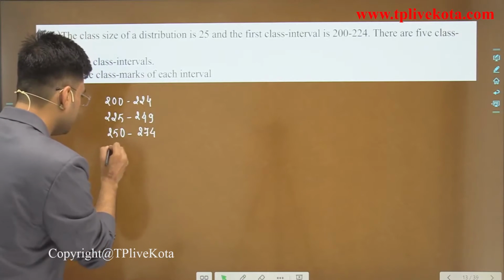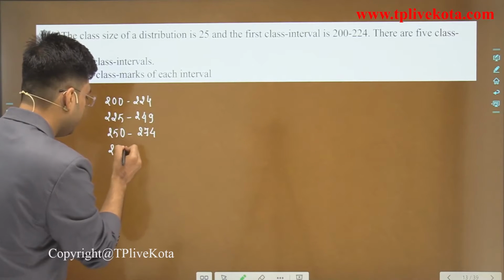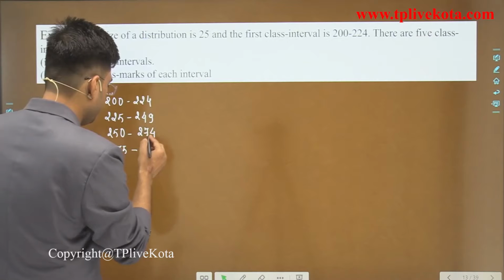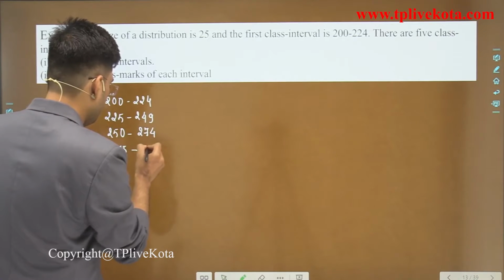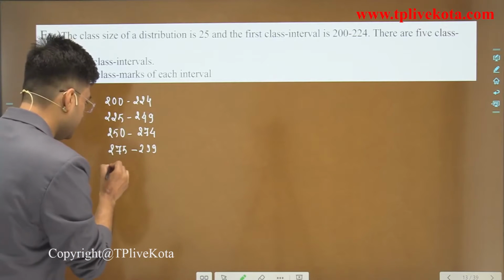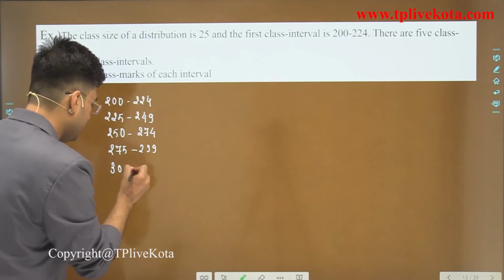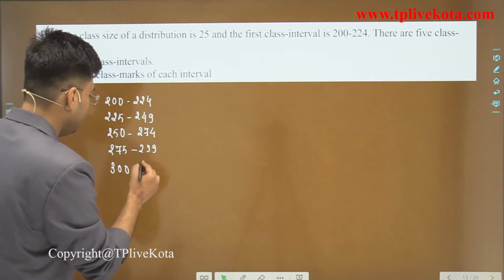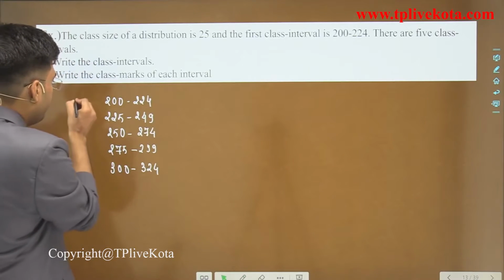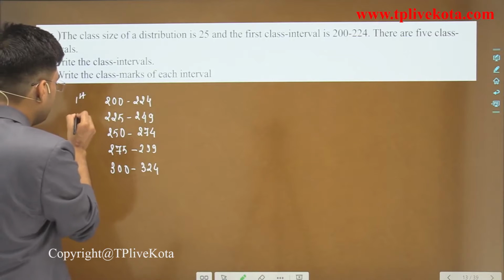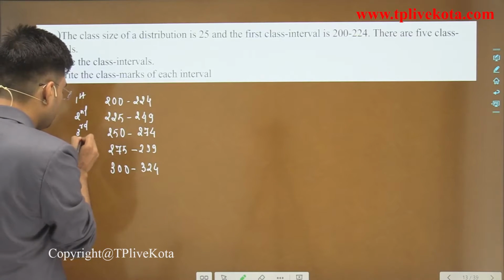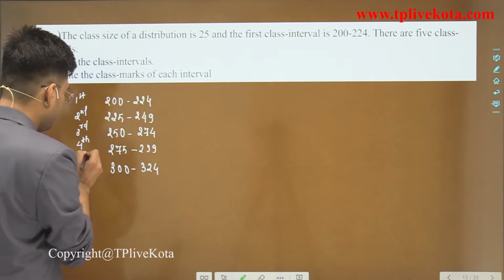Now the next is 275 to 299. Then the next is 300 to 324. So these are the 5 classes. This is first class, second class, third class, and fourth class, and this is fifth class.